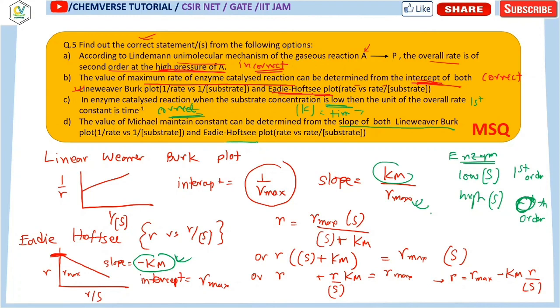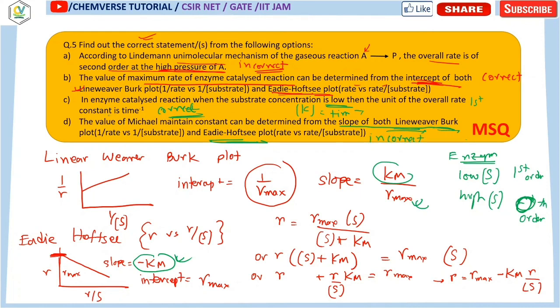We have to divide the slope by the intercept, then only we can get it. So it can be determined from the Eadie-Hofstee plot, but not from the Lineweaver-Burk plot alone. So this is an incorrect option.